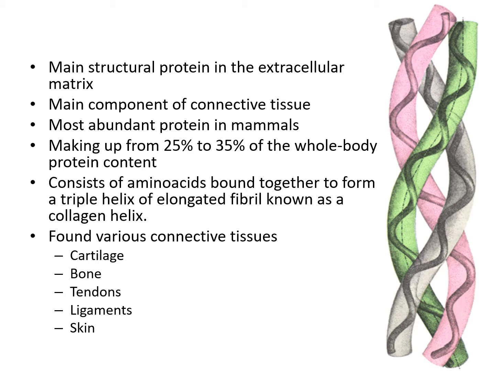It consists of amino acids bound together to form a triple helix of elongated fibril known as a collagen helix. It is found in various connective tissues such as cartilage, bone, tendons, ligaments and skin.